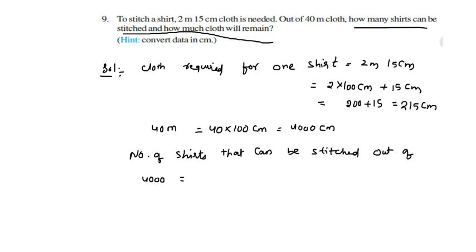That is equal to 4000 centimeters divided by 215 centimeters. Now we will do the division here. 4000 divided by 215. 215 means 200 ones are 215. Now what are the remaining things here?